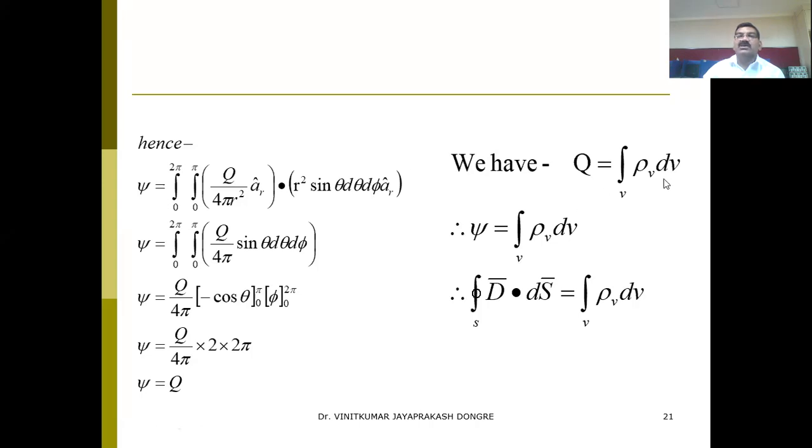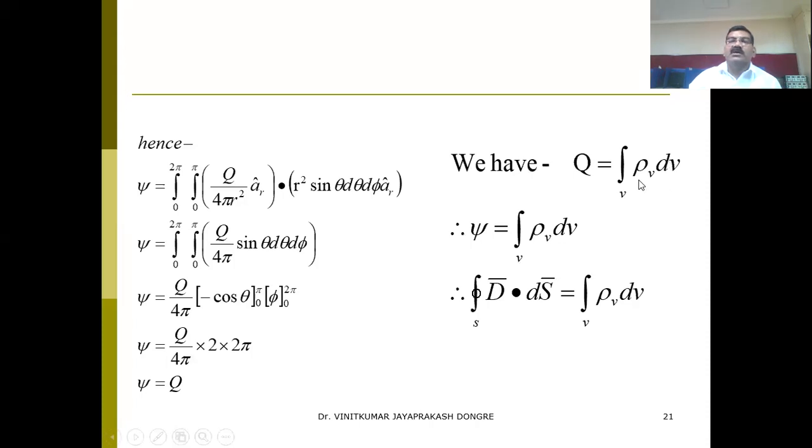It is enclosed in the sphere. So Q equals the volume charge density, that is Q equals the volume integral of rho v dv. Volume integral means triple integral. So I can say psi equals the integral of rho v dv.